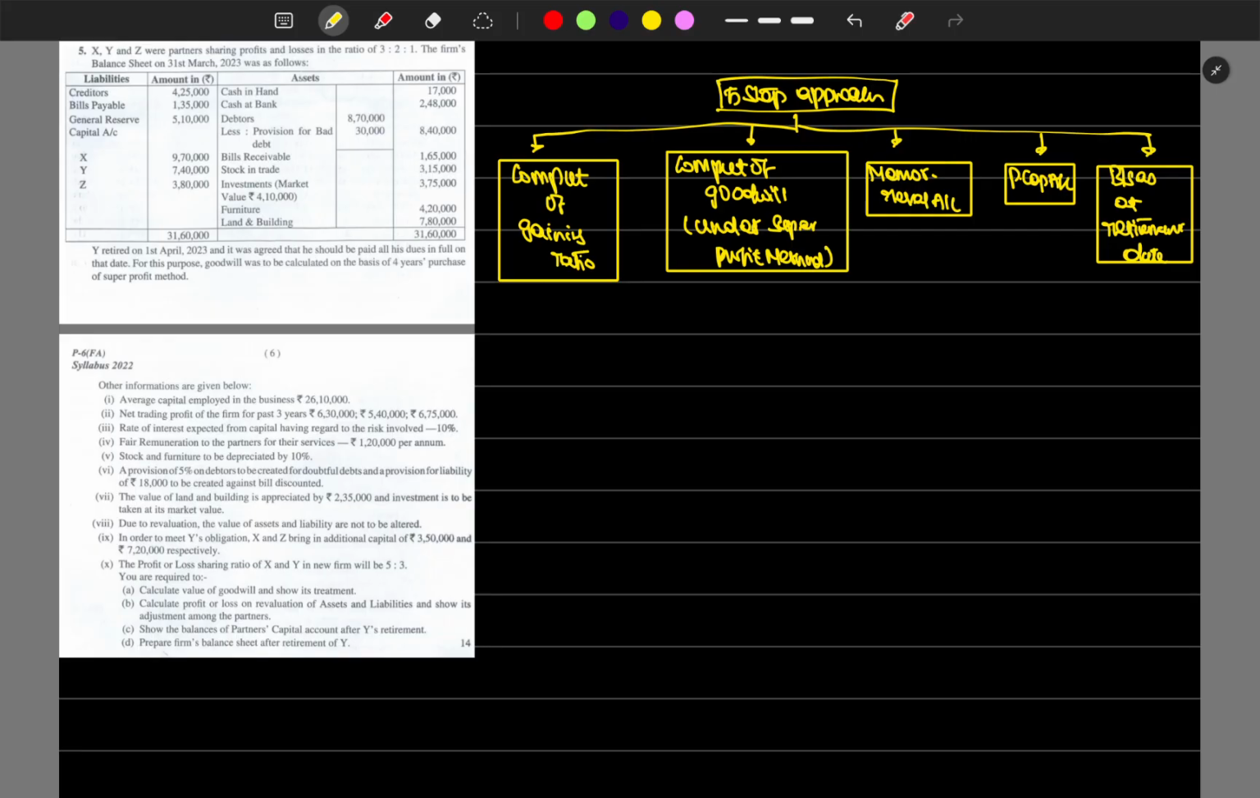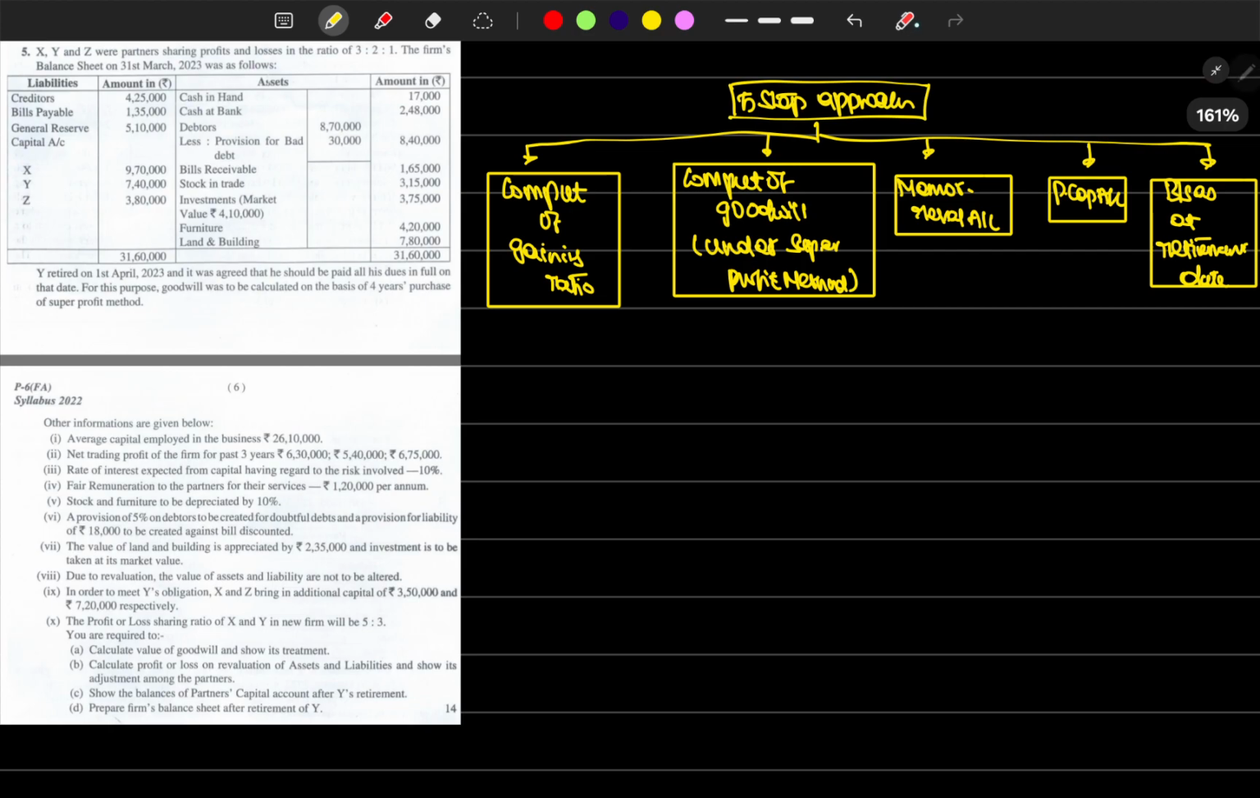So after retirement, what are we going to do? After retirement, the share of goodwill has to be taken back by the existing retained partners, and then if any revaluation is done, how it has been transferred, what the partners' capital is, how we are paying that, and the balance sheet after retirement. This is what we are going to do when it comes to retirement. Let's quickly read the question.